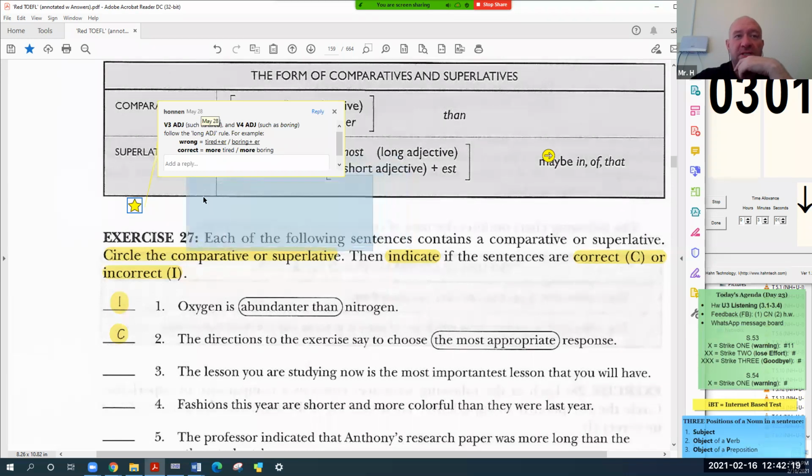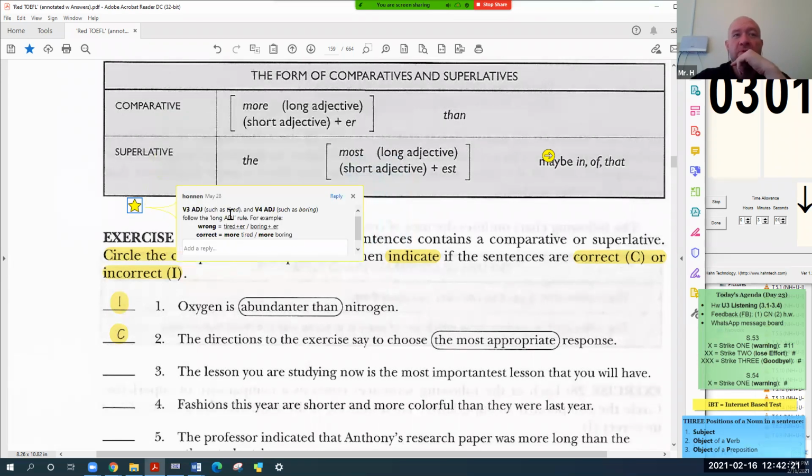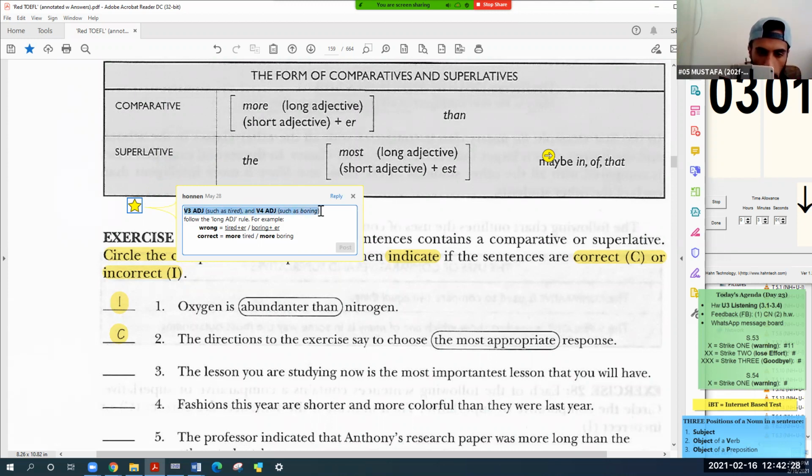I want you to read this note down here. Verb 3 adjectives, such as tired, and verb 4 adjectives, such as boring, follow the long adjective rule. For example, tireder, boringer, it is wrong. You cannot say tireder or boringer.